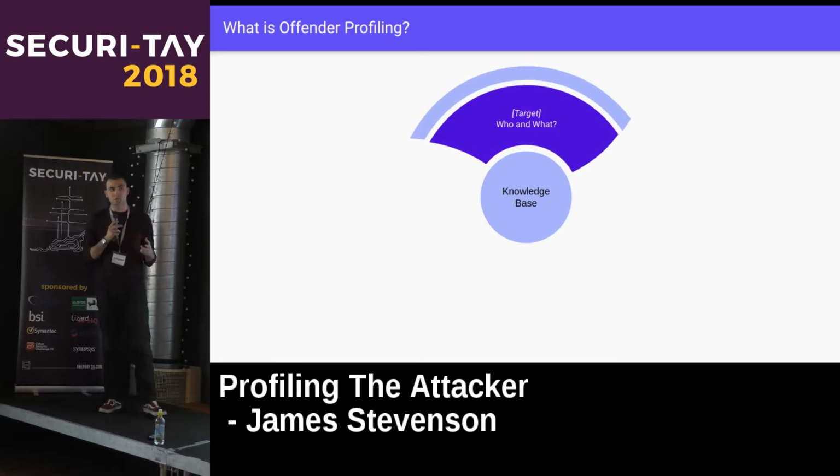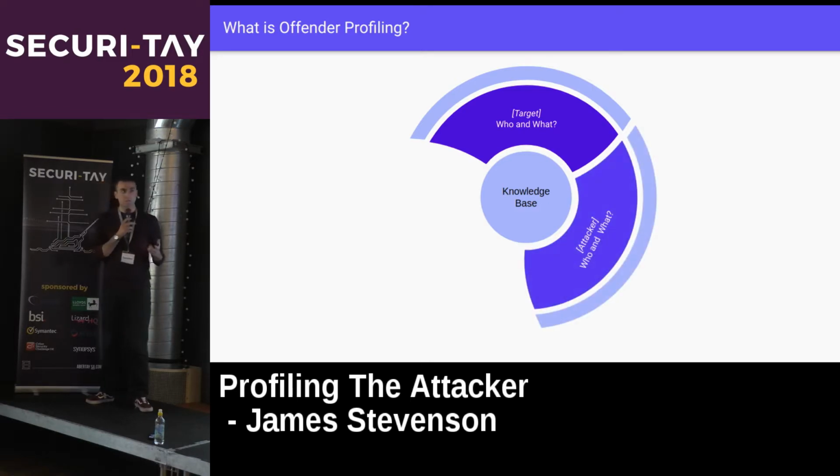We look at information relating to the target. So we say the who and the what. Who is the target and what was targeted? Is it an individual, a group, a government organization? And we say, well, what actually was targeted? What asset was targeted? We also look at information on the attacker. Again, the who and the what. Who is the attacker? Is it an individual, a group, a government organization, a state-sponsored actor? And what attack vector did they use?